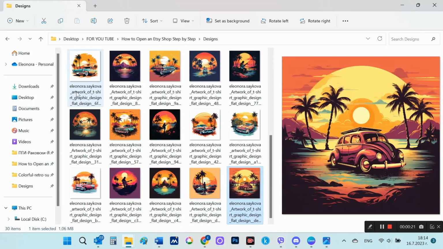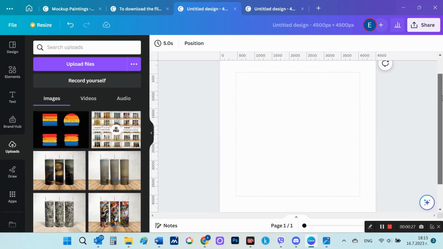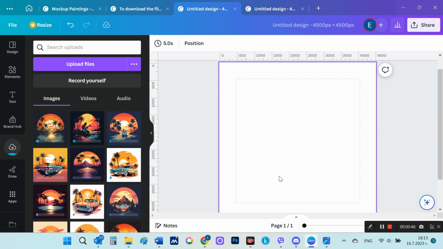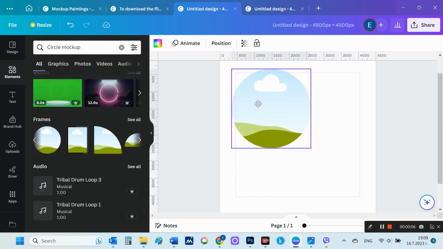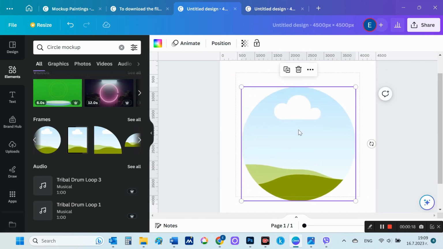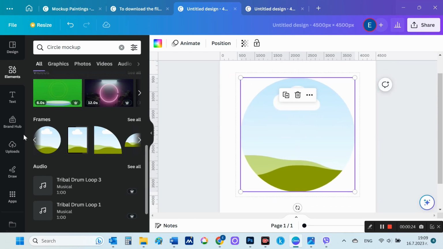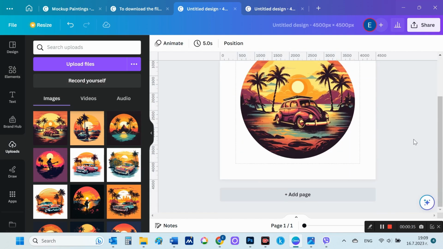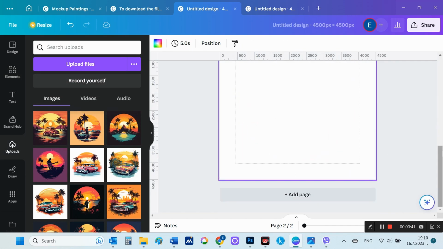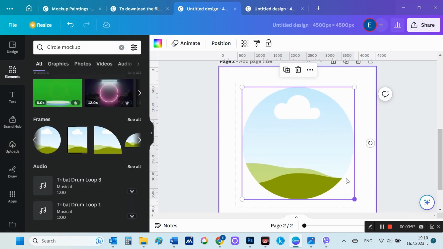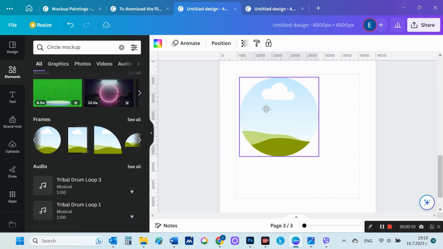I will now finish my designs in Canva. Then from Uploads, I import all the images I want to use. Now it's time to turn on your imagination to the max and experiment with different slogans, fonts, colors. And for those, I'm going to look for a frame to put them in first, because I don't like rectangles for t-shirts. I will look for frames that will frame the image in a circle.